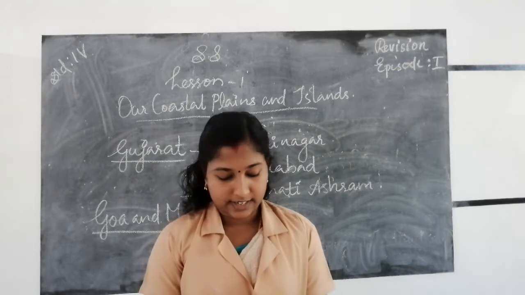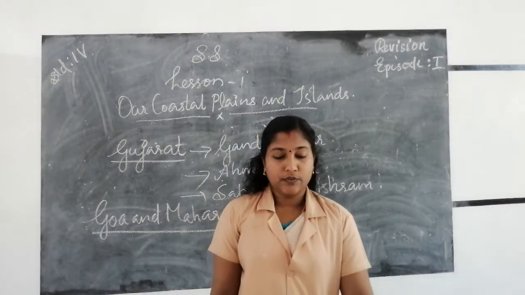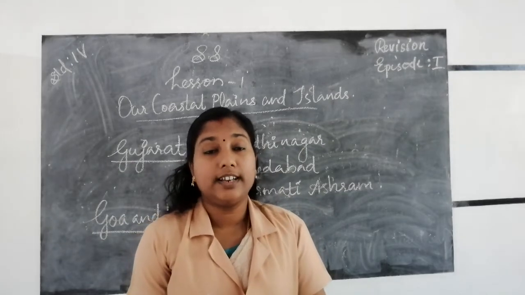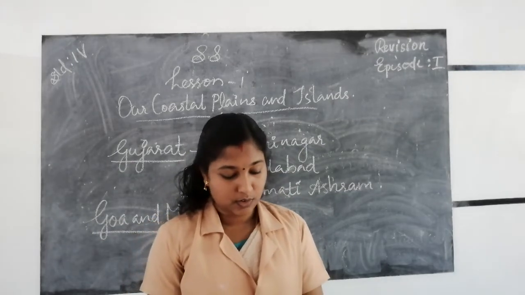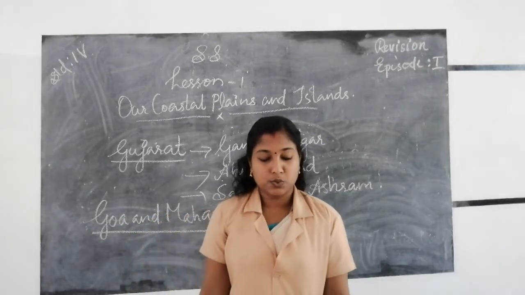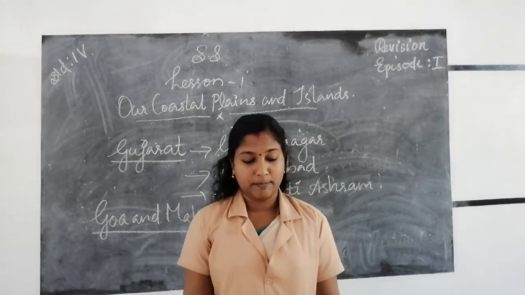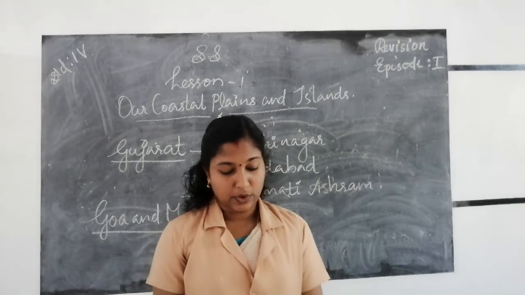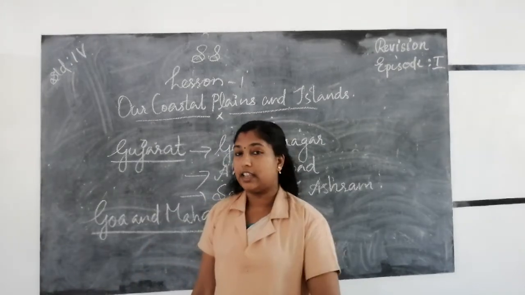Next, islands. What are islands? A piece of land surrounded by water. A piece of land that is surrounded by water on all sides is called an island. There are mainly two groups of islands that form a part of India. They are the Andaman and Nicobar Islands in the Bay of Bengal and the Lakshadweep Islands in the Arabian Sea.